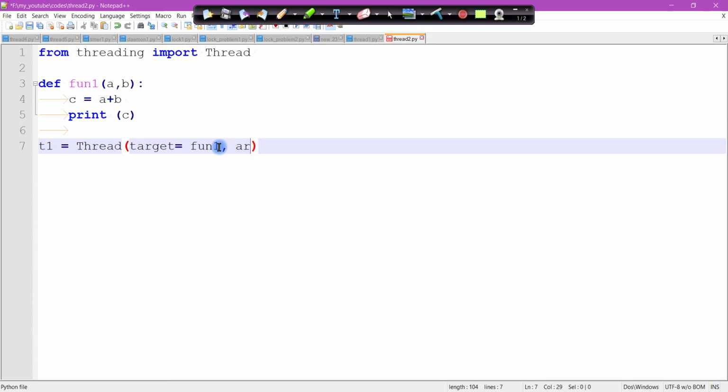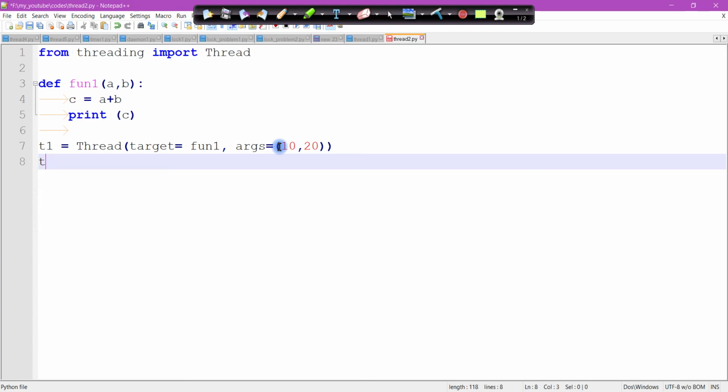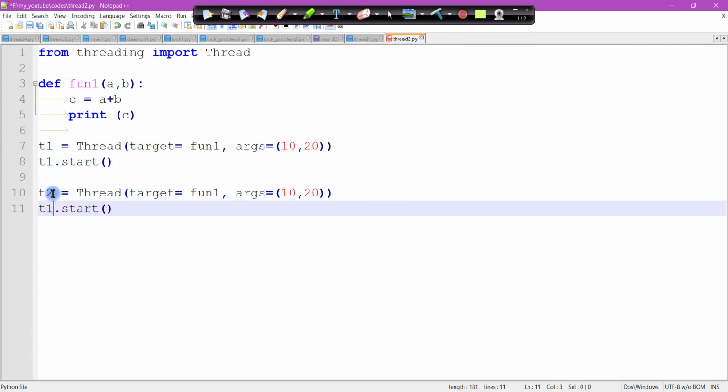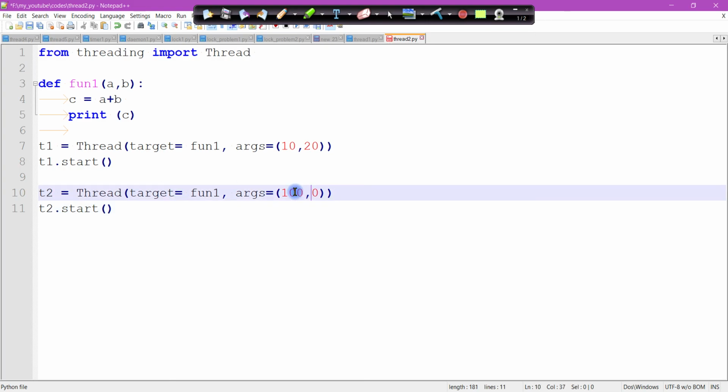I want to run this function, that's my target. And args, what are my arguments to be passed? So I can set here like 10 and 20 and t1 dot start. Similarly, I can use the same code to create another thread here, 100 and 30.